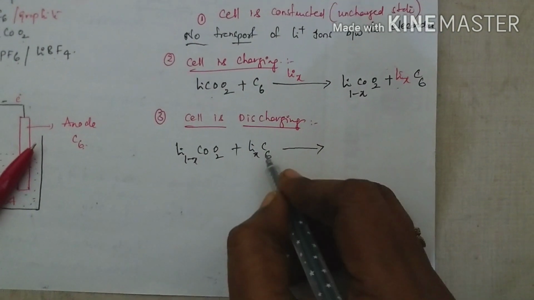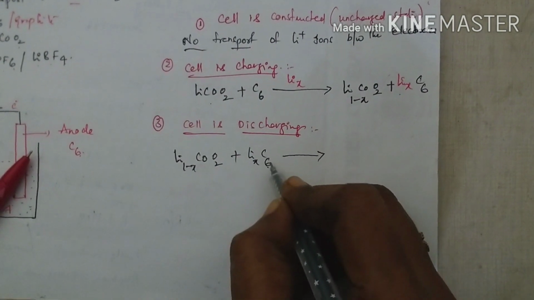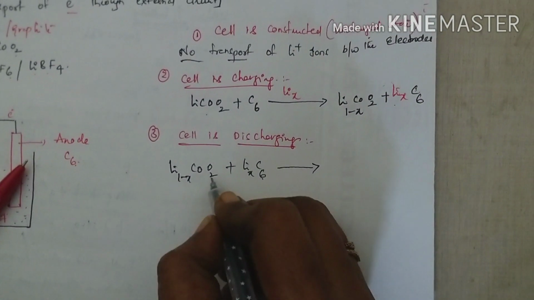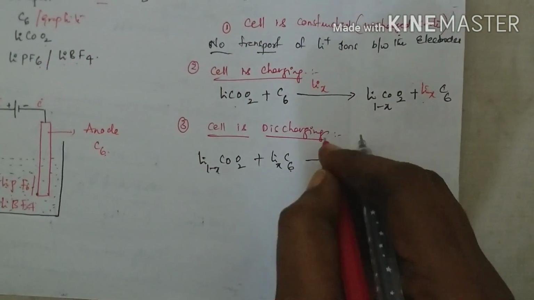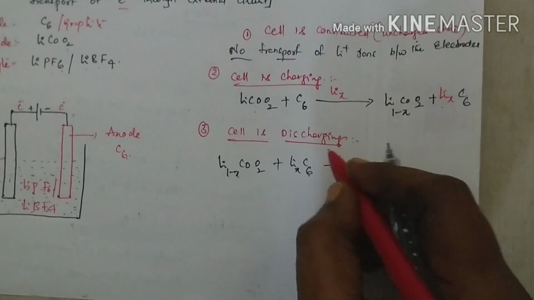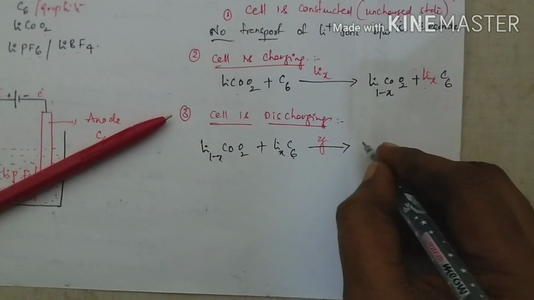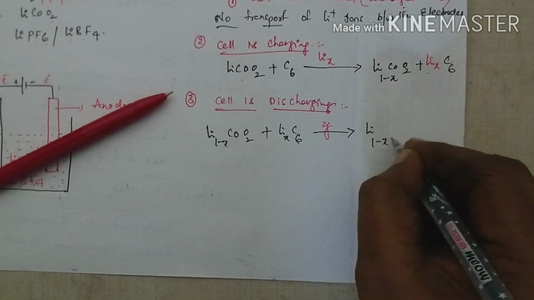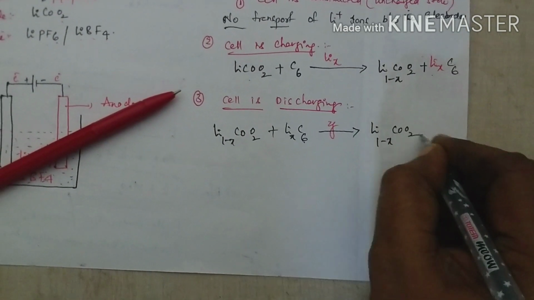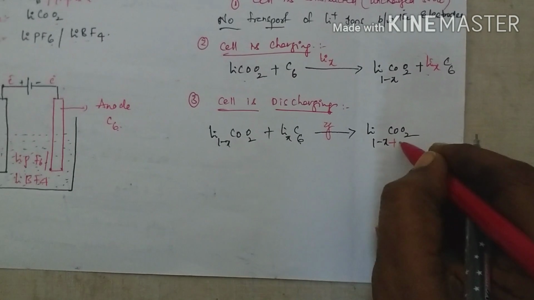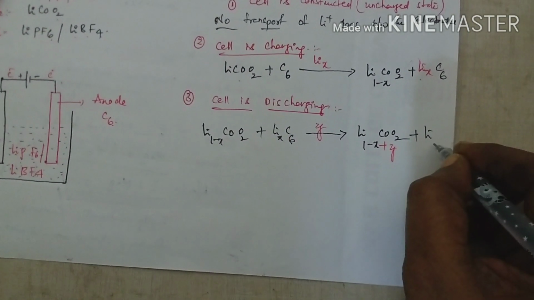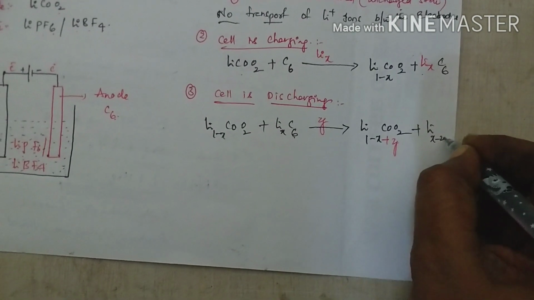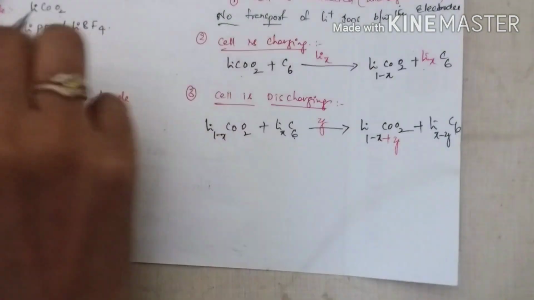In this stage, graphite donates some ions to lithium cobalt oxide. How many ions? Y ions are donated to lithium cobalt oxide. Hence it gets Li(1-x+y)CoO2 plus Li(x-y)C6.